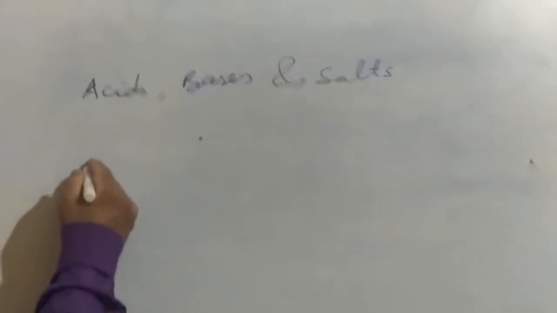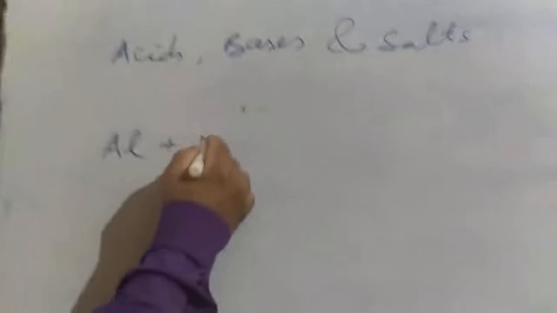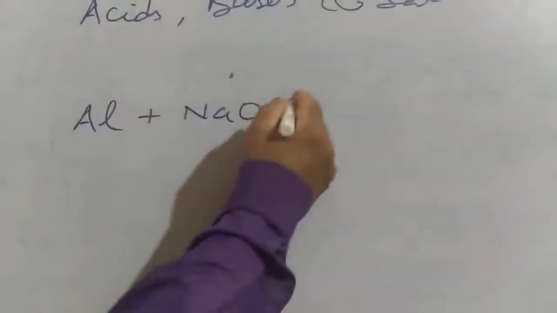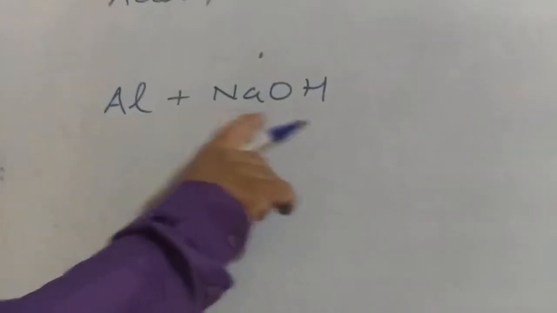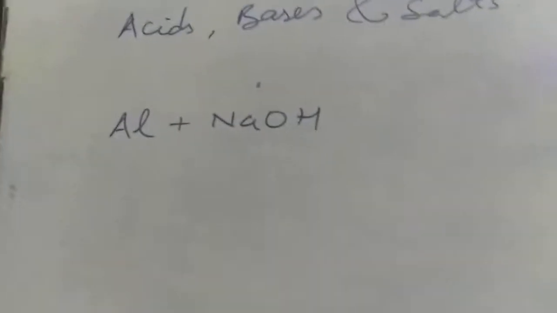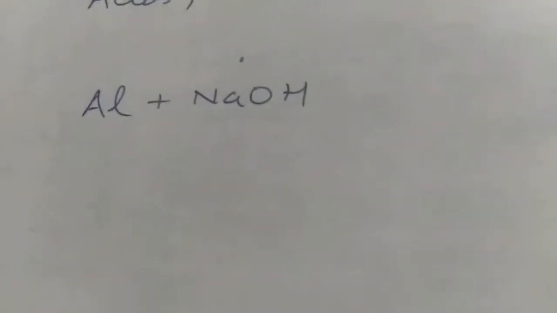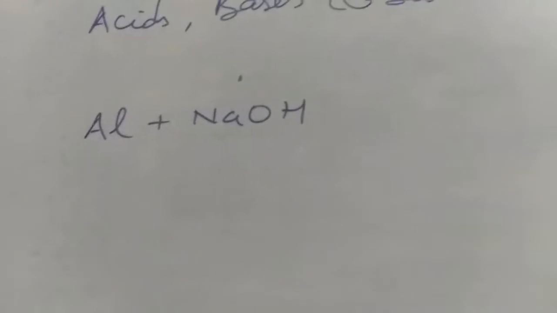Okay. Suppose we are treating aluminium metal with NaOH. Now first of all, when metals react with any base, first thing, a little bit of heating is required. If you have seen earlier, metals simply dropped in acid, hydrogen gas comes out.